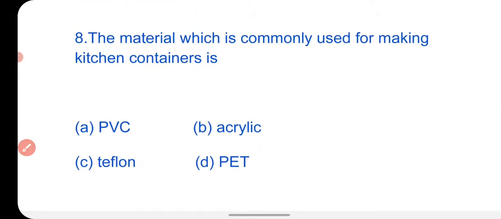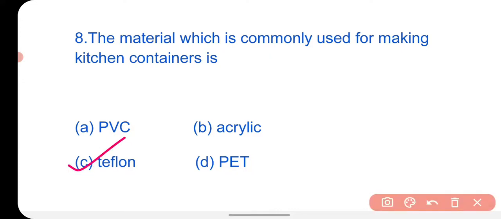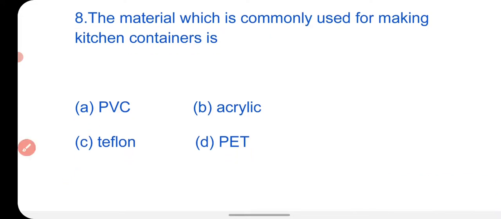Next question is: the material which is commonly used for making kitchen containers is. Kitchen containers are generally made up of Teflon. We use Teflon to make non-stick containers for the kitchen. So option C is the correct answer for this question.